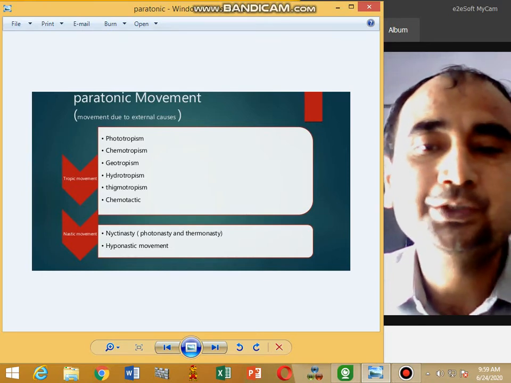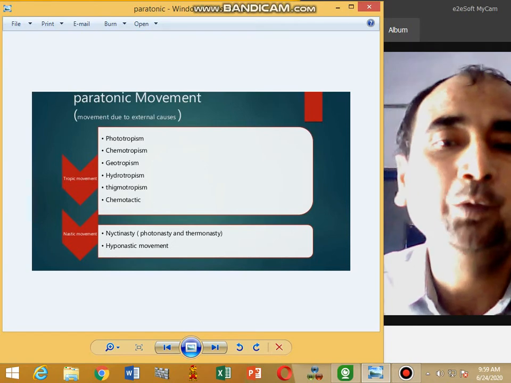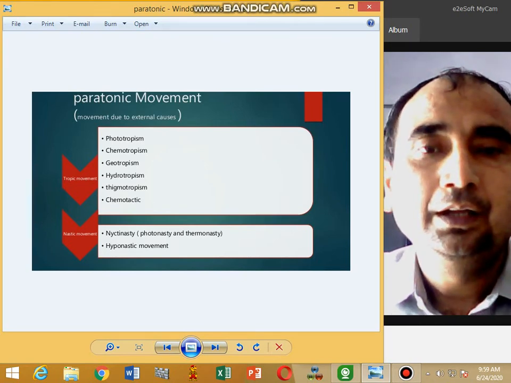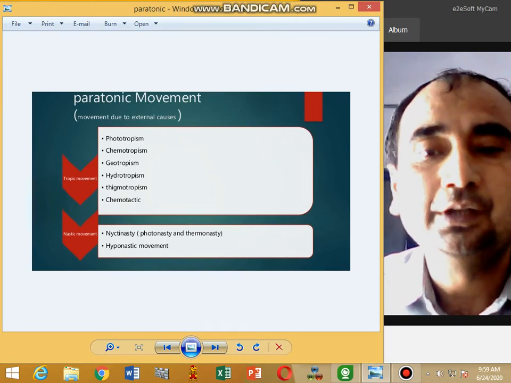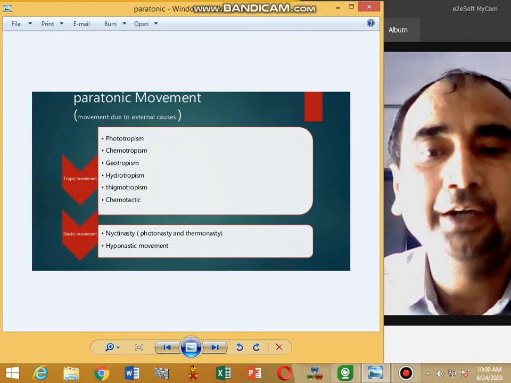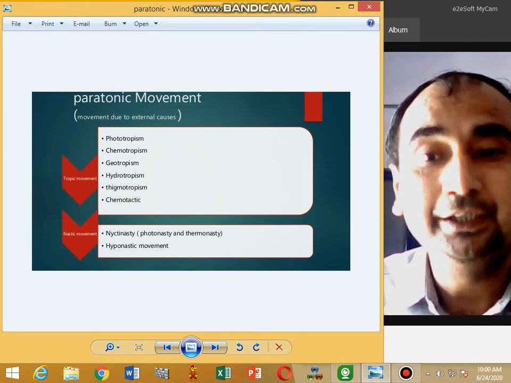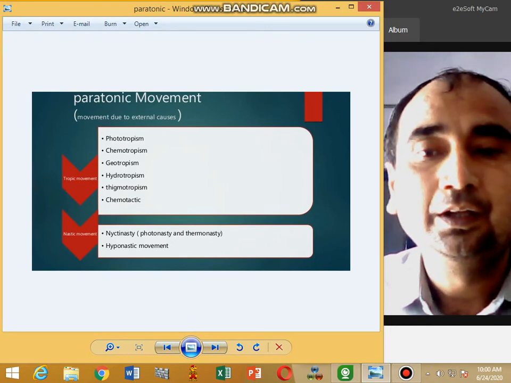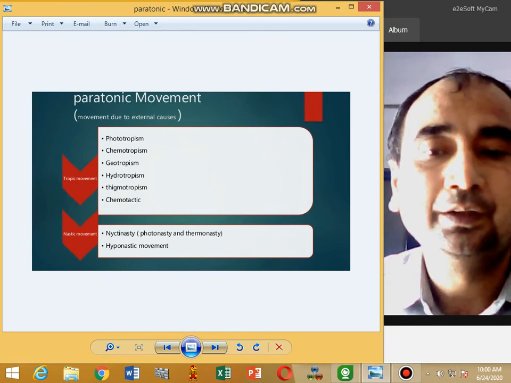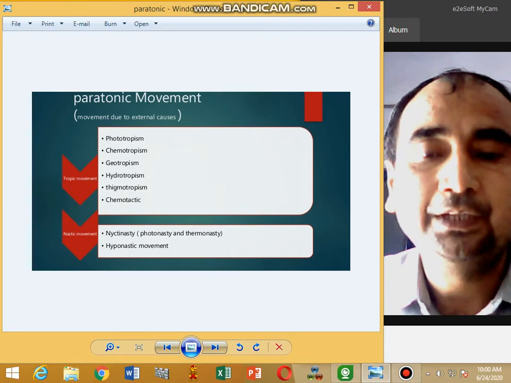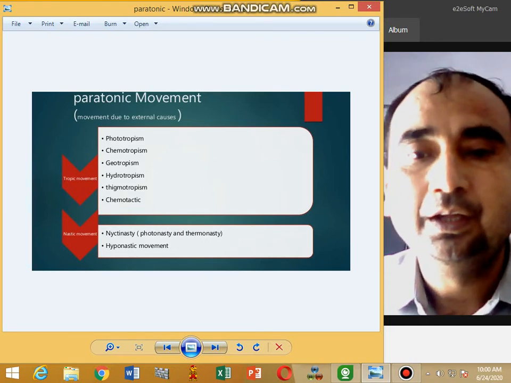Now we study the hormonal effect on plant movements. As we study, auxin plays an important role in unequal enlargement of the cell. So it causes bending of organs like the stem towards the source of light.